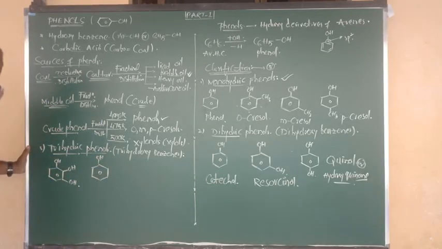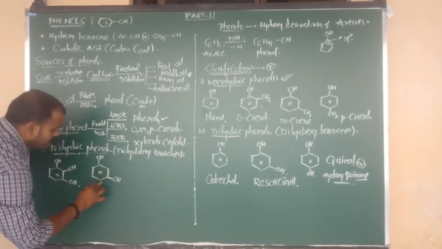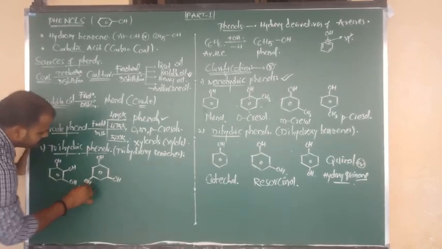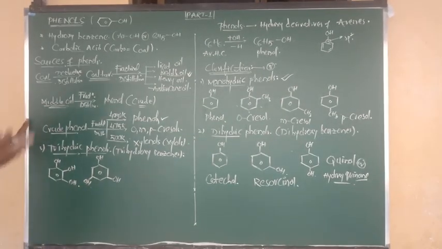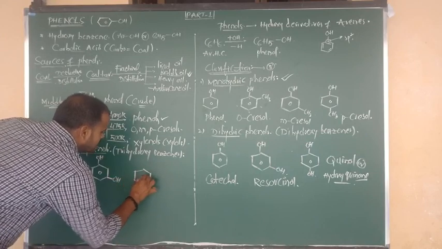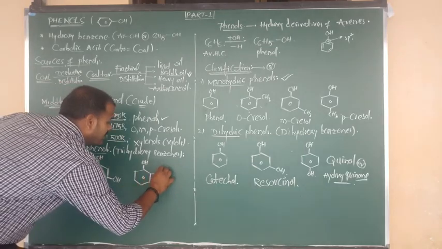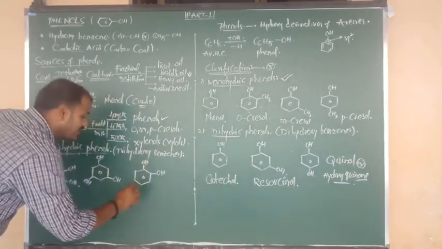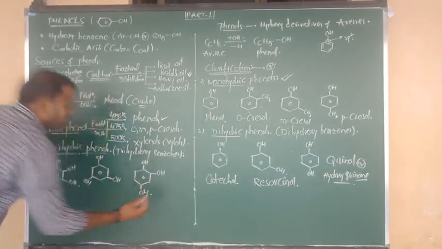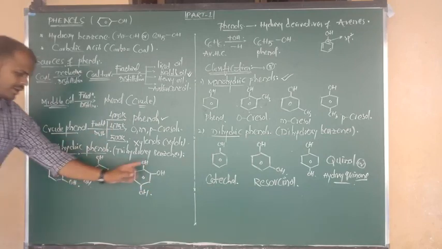Now give a one carbon gap, alternate position, OH, and again a one carbon gap, OH. This is the second molecule. Another molecule: phenol, benzene bonded to OH, second place connected to OH, give one carbon gap, and at the opposite place again OH. So these are the three examples of trihydric phenol, each with three OH.